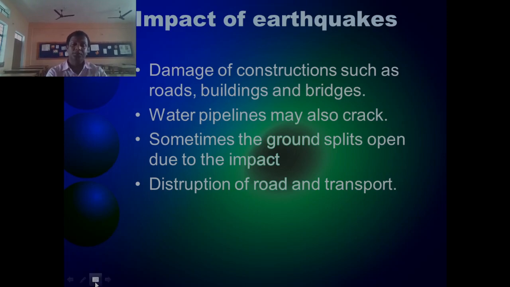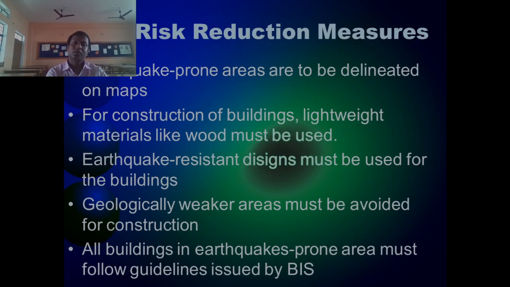Now it comes to talking about risk reduction measures. Earthquake prone areas you can identify with the help of a map. This is a very highly earthquake prone area, a moderate earthquake prone area, a mild earthquake prone area, like that.